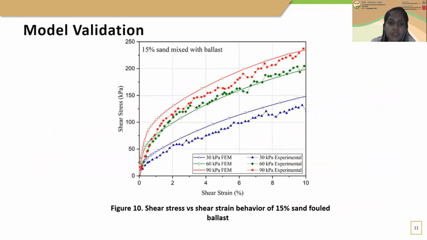The figure shows the shear strain variation of ballast fouled with 15% sand when the normal load is increased. When the sand is mixed with fresh ballast, the overall weight and density of ballast increases. Therefore, the Young's modulus of the ballast increases with the fines percentage. Accordingly, the material properties of sand-fouled ballast were altered to achieve the real material properties of sand-fouled ballast.